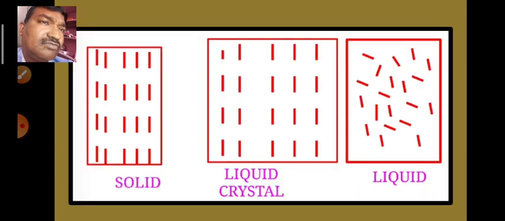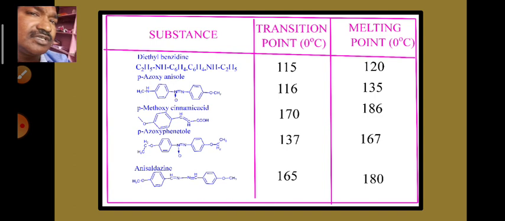Now we take some examples related to these melting points and transition points. Look here. Diethyl benzidine is an organic compound that forms liquid crystals, and its transition temperature is 150 degrees centigrade and its melting point is 120 degrees centigrade. For para-benzoxyanisole, the transition temperature is 116 degrees centigrade and the melting point is 0 degrees centigrade.